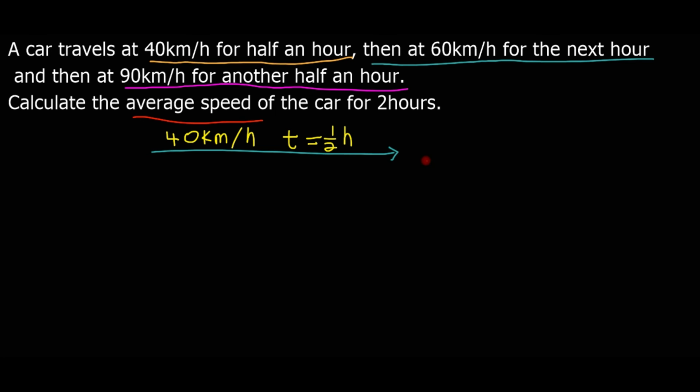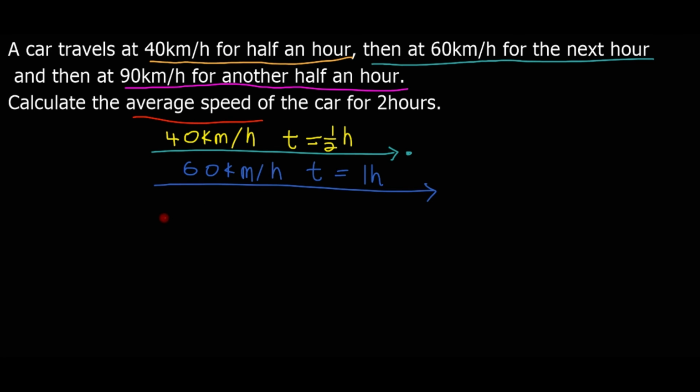And then another situation is that this car travels again at 60 kilometer per hour for the next hour, 60 kilometer per hour, and for the next hour the time is 1, because 1 hour over 1, so the time is 1 hour.